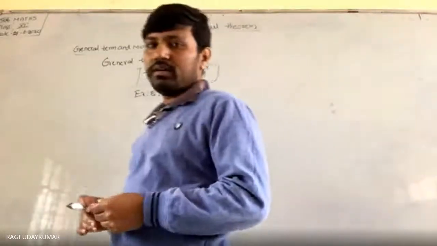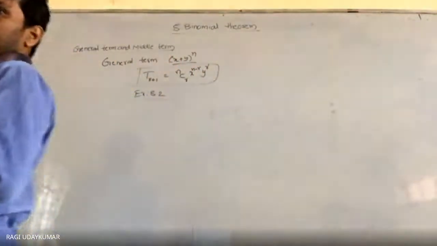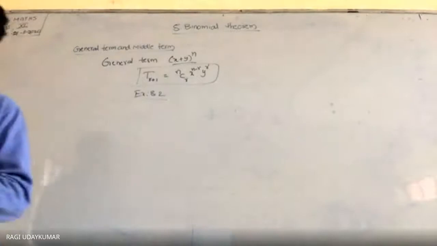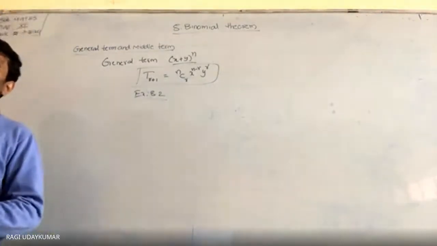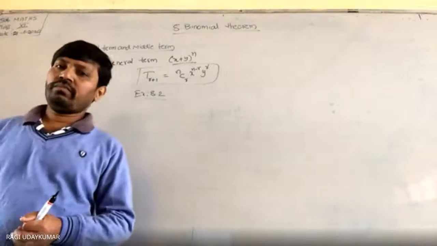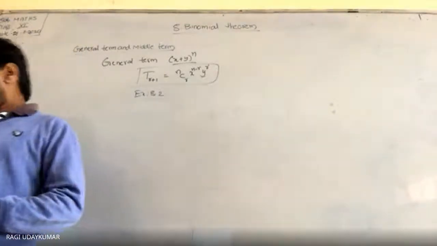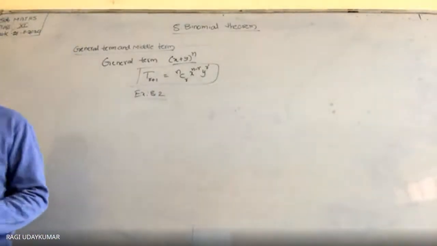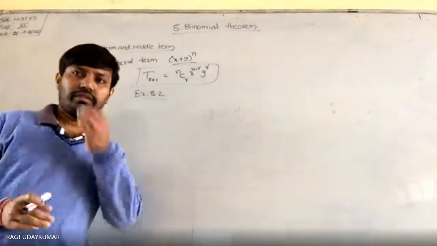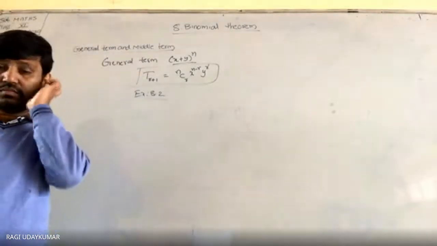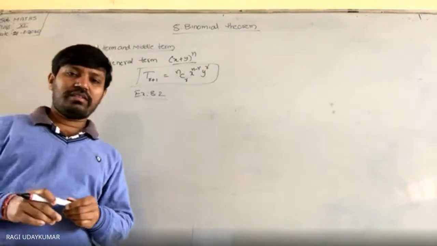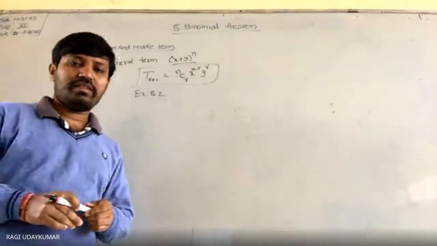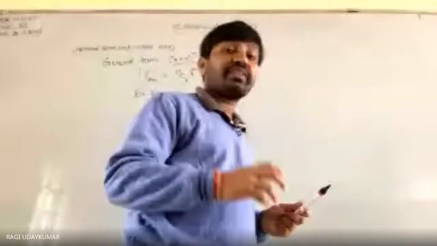middle term क्या होगा? Which term is the middle term?